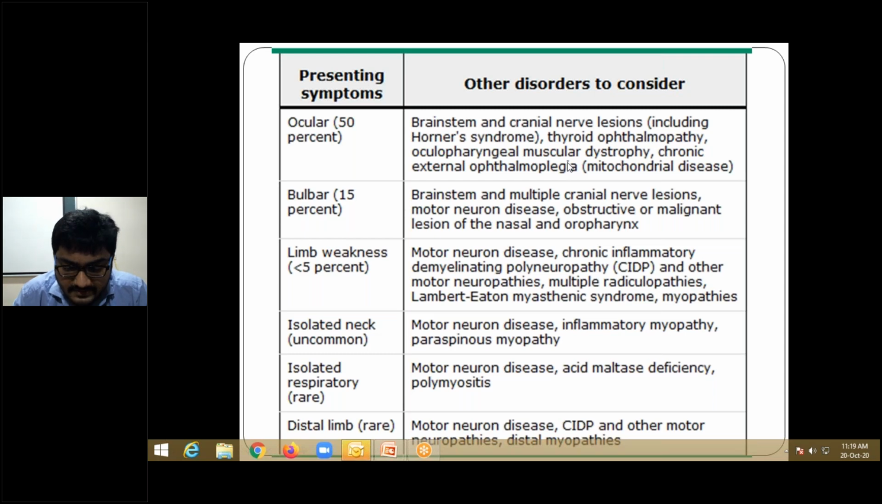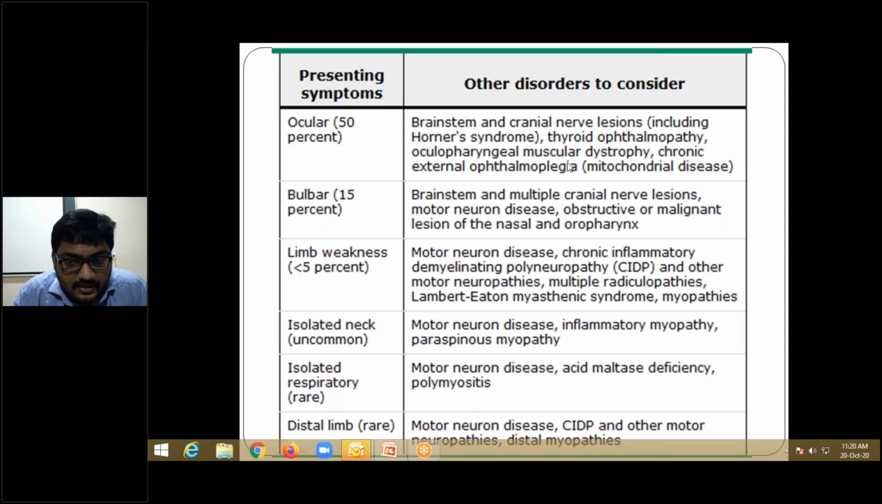See, we have discussed stroke syndromes, right? Okay, Horner syndrome is involvement of which tract? Sympathetic tract, right? Sympathetic tract is involved in which stroke syndrome? Pons or medulla? At least please tell me this. Okay, you will not tell; I only tell the answer. Medulla. So in lateral medullary syndrome you can see Horner syndrome. Also consider thyroid ophthalmopathy, oculopharyngeal muscular dystrophy, chronic external ophthalmoplegias, right?